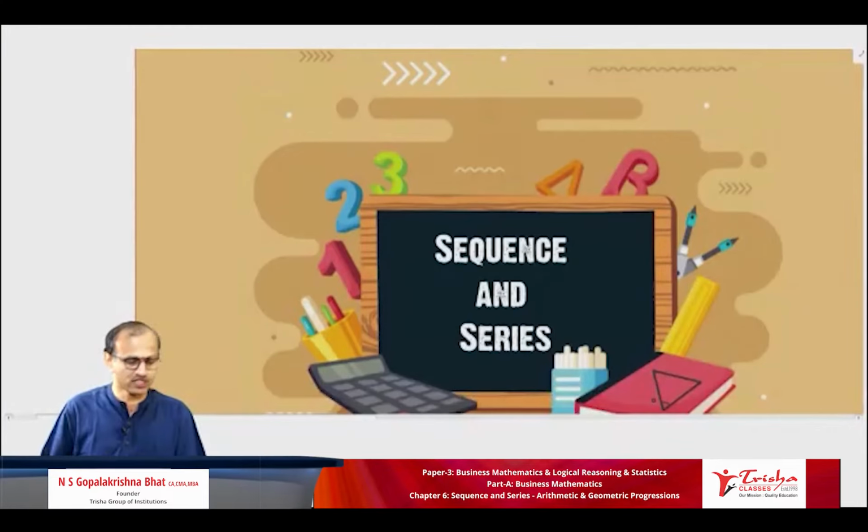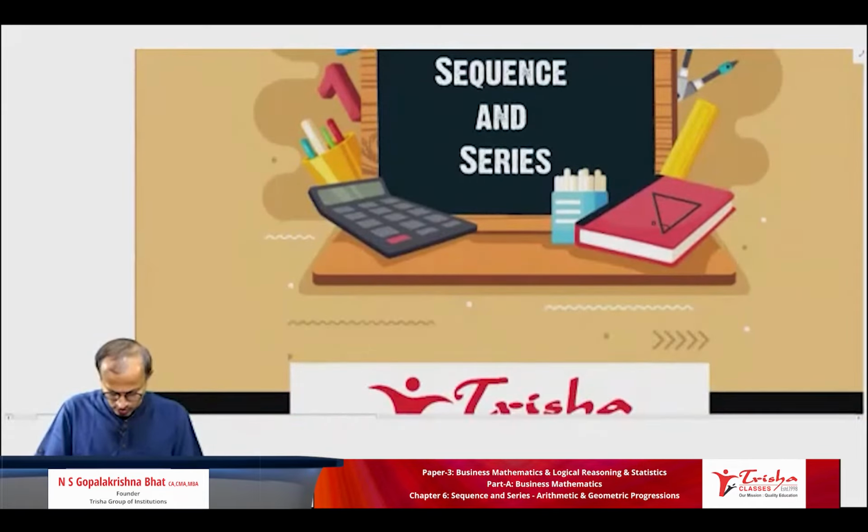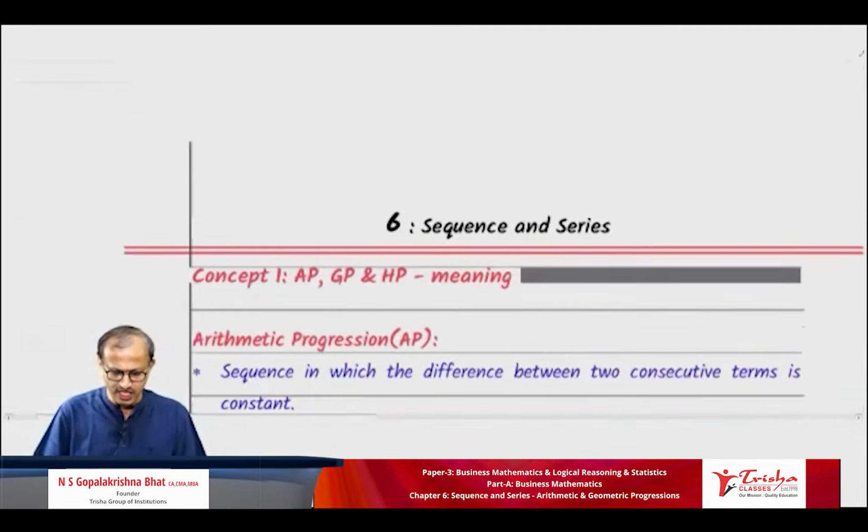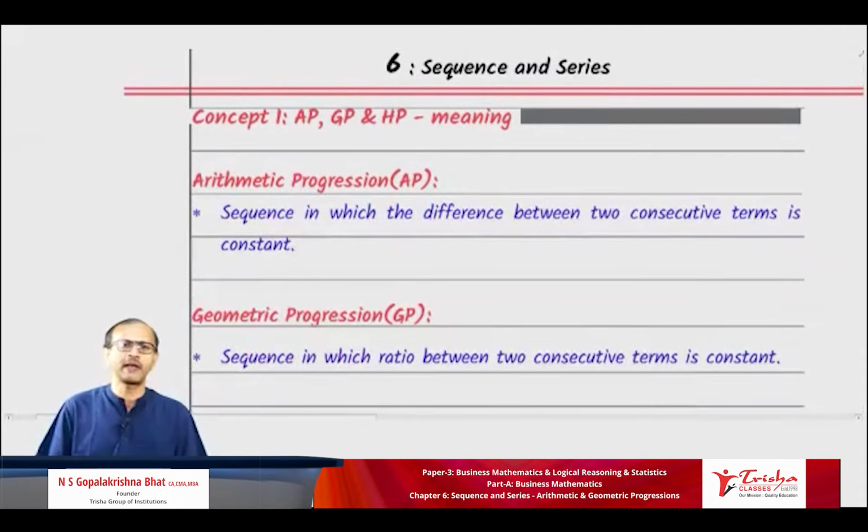Excellent. So shall we go for the heading? All of you put the heading. Students, as the chapter name says, sequence and series, here we are going to discuss certain aspects about working with AP, GP and HP. So write in your notebook, concept 1, AP, GP and HP meaning. Is it visible to all of you clearly? Please respond in the chat box whether everything is very clear and visible. Super.